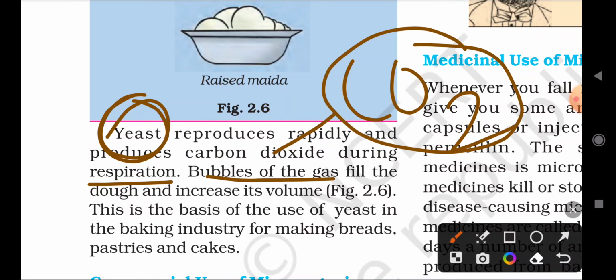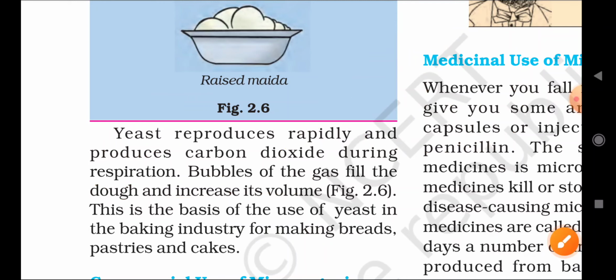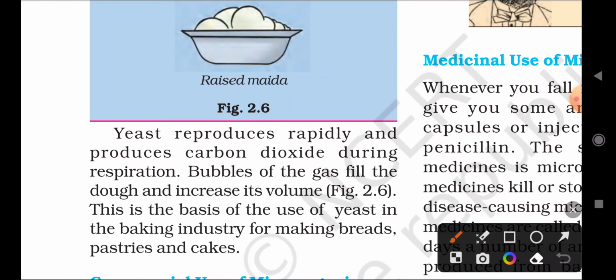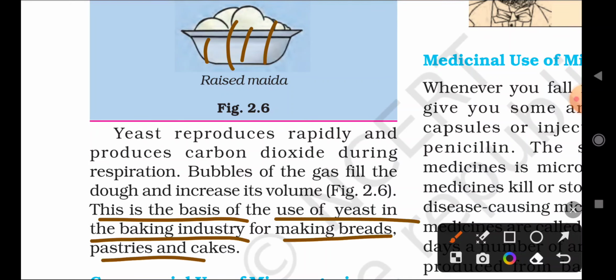Bubbles of the gas fill the dough and increase its volume. The flour is already mixed with water, and after adding yeast, it produces carbon dioxide, which fills the dough, and the dough increases in volume and rises. This is the basis of the use of yeast in the baking industry for making breads, pastries and cakes.